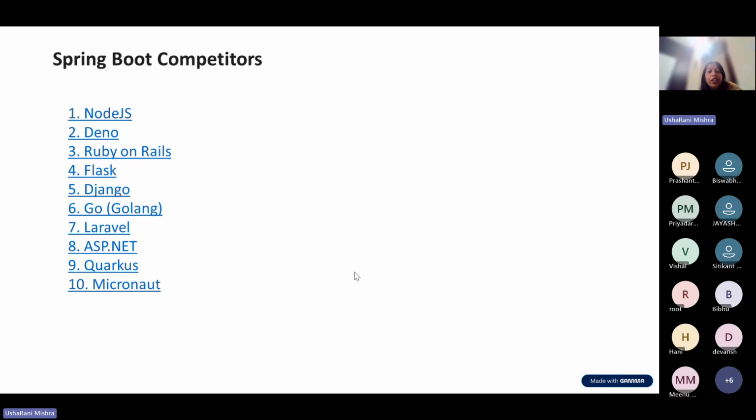It has other competitors as well, like Node.js. Suppose your company is using JavaScript, and you have a lot of people with JavaScript skills. Then they may prefer Node.js, meaning JavaScript as your backend. They will make all your backend service APIs in JavaScript and deploy them in Node.js. But there is one demerit here.